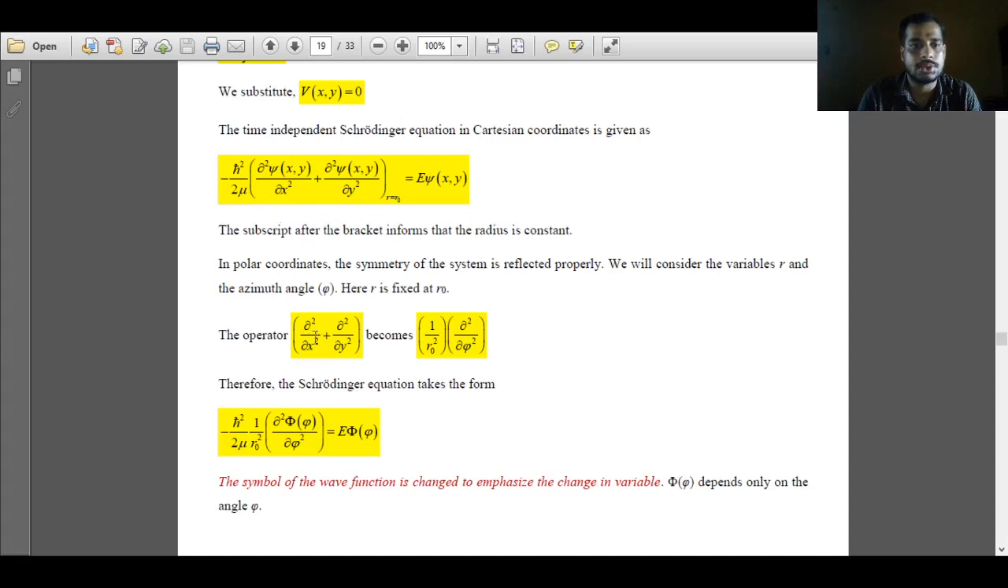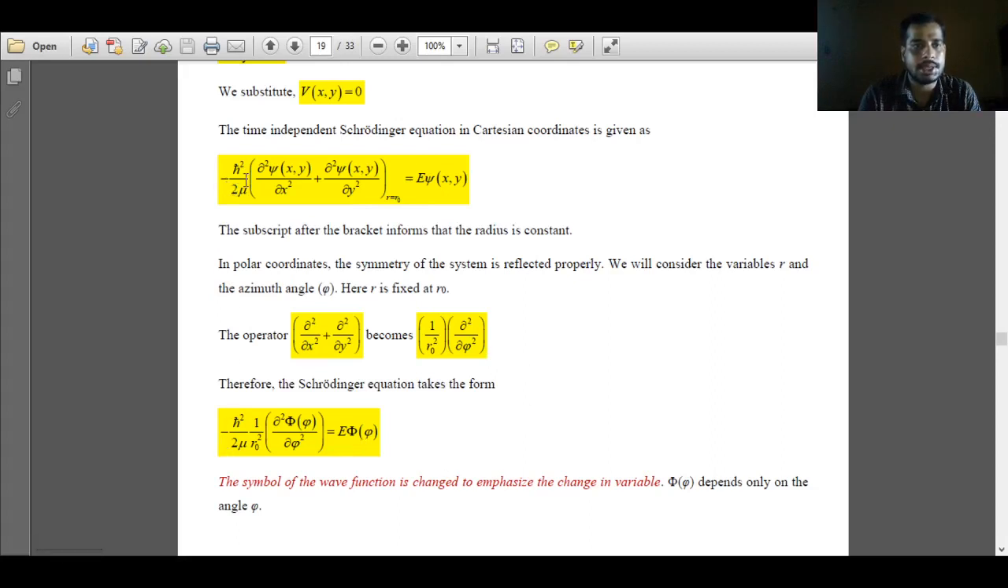Now d square over dx square plus d square over dy square becomes 1 over r0 square, where r0 is the constant bond length, times d square over d phi square. So the kinetic energy operator in Cartesian coordinates, d square over dx square plus d square over dy square, becomes 1 over r0 square, d square over d phi square. We'll use this operator now to express our time independent Schrodinger equation in polar coordinates.